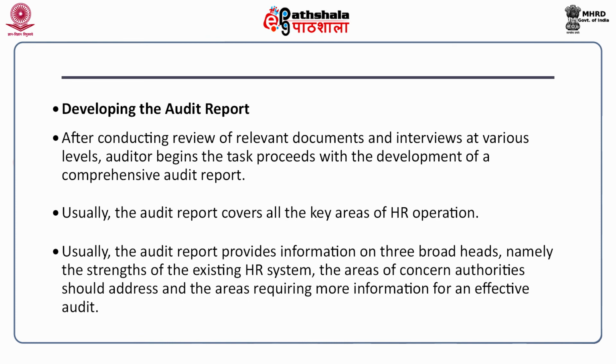Usually, the audit report provides information on three broad heads, namely the strengths of the existing HR system, the areas of concern authorities should address, and the areas requiring more information for an effective audit.